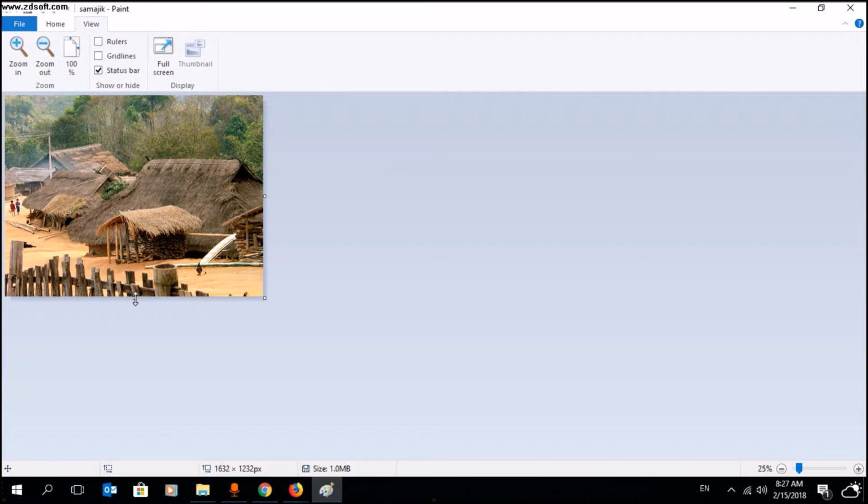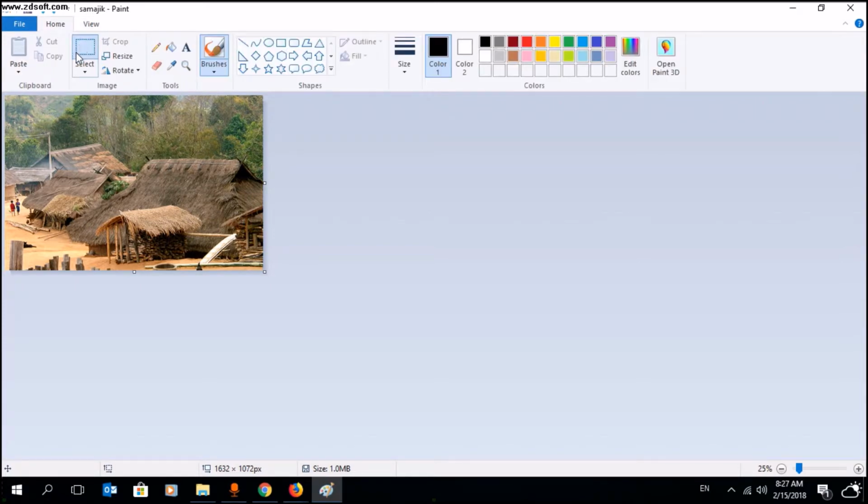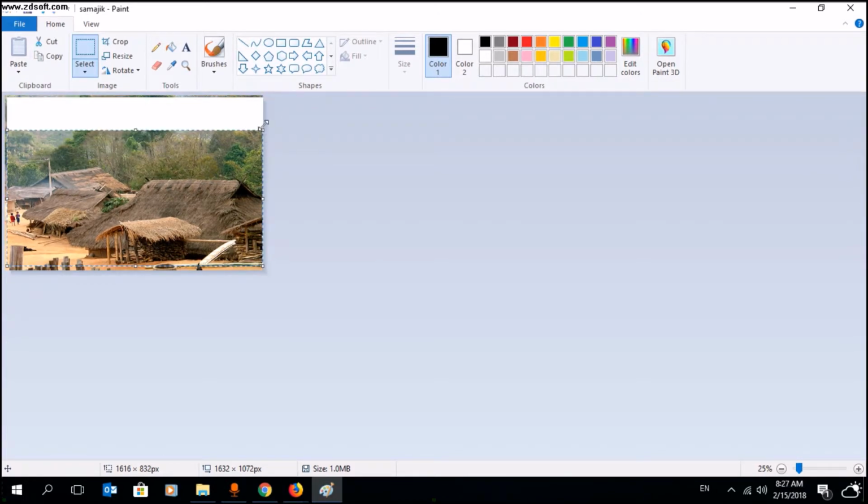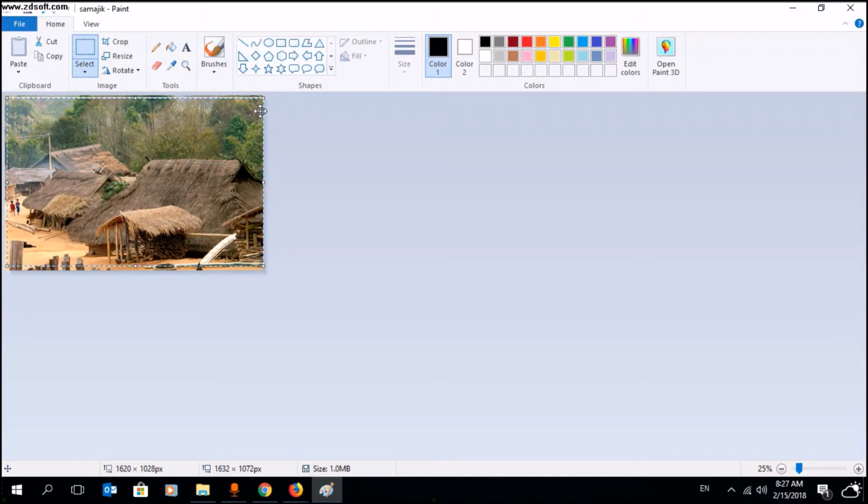Just make it a little small. From the top I want to make it a little small, guys. Sorry, it is not working like this anyway.